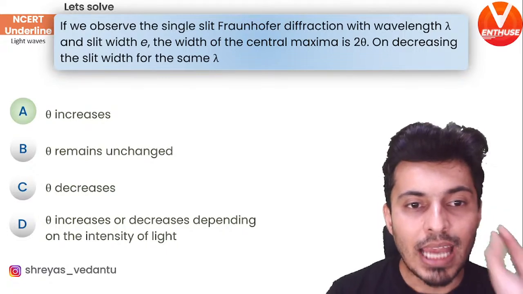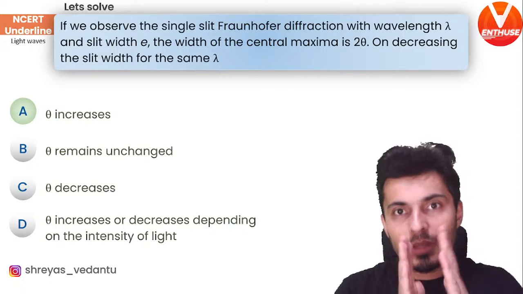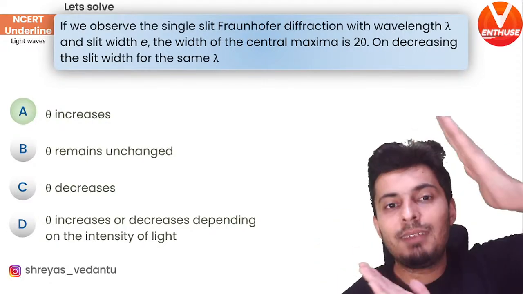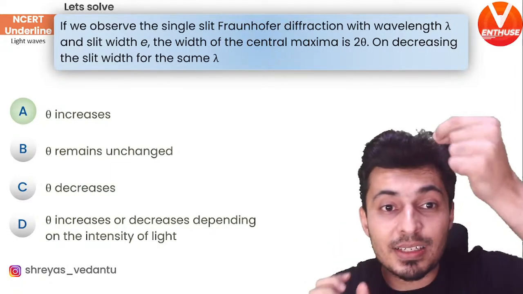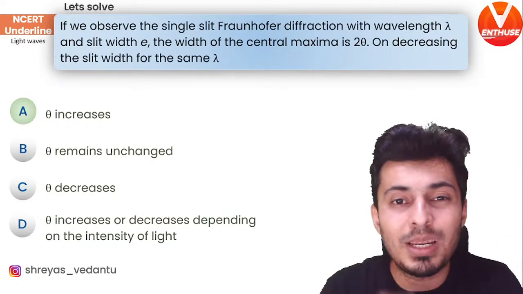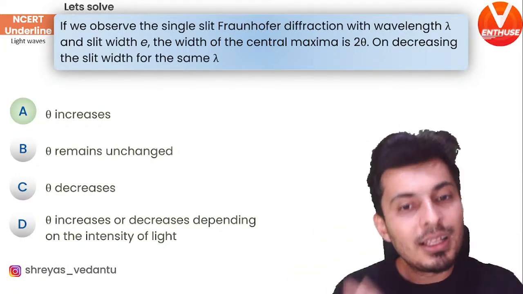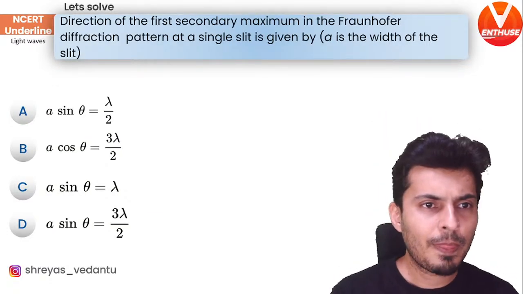The angular width will be 2 times lambda by a because the maxima is spread above and below, so the angular width will be 2 theta. Theta is the angular position of the first minima, and for that I've used the formula a sine theta equals n lambda, where n is 1 because you want the first minima. Solve it and you'll get the answer. Moving on to the next one.